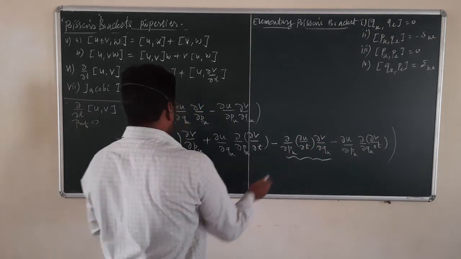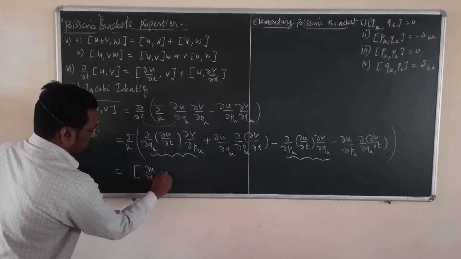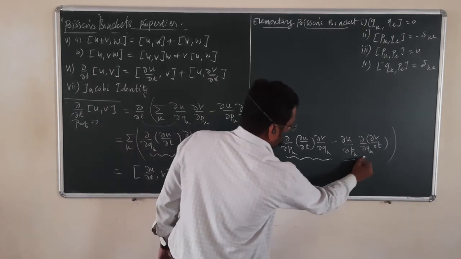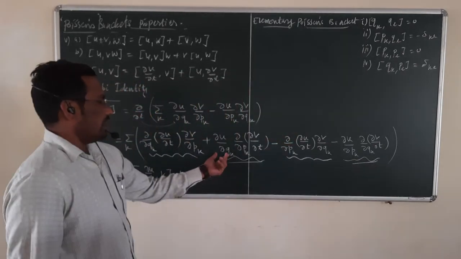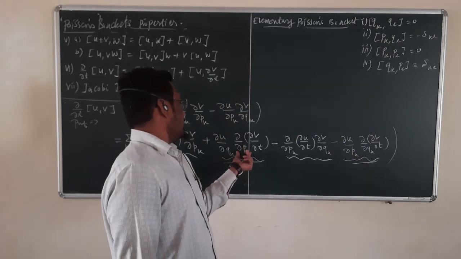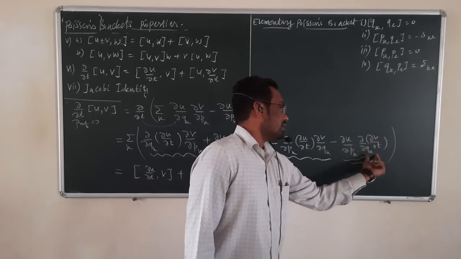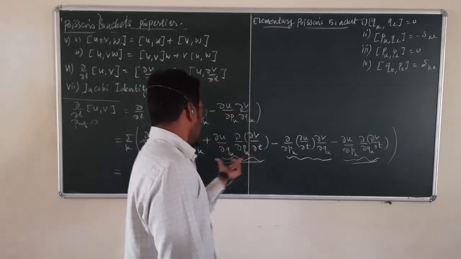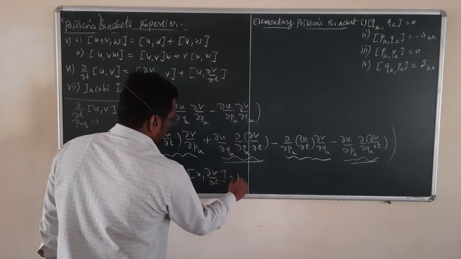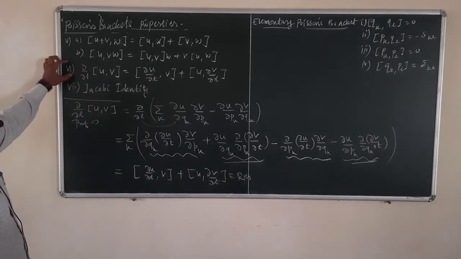So if you combine these two terms, that is nothing but the commutator of the partial derivative of u with respect to time and v, plus if you take these two terms, here you have the partial derivative with respect to qk, here with respect to pk, and in the next term multiplied to this the derivative of v with respect to time, here qk and here pk. So that is by definition nothing but u and the partial derivative of v with respect to time. So that is the right hand side. Okay, so with this we can prove this sixth identity.